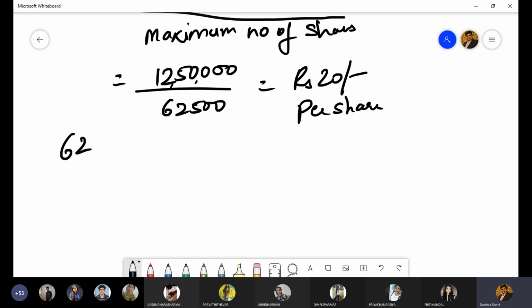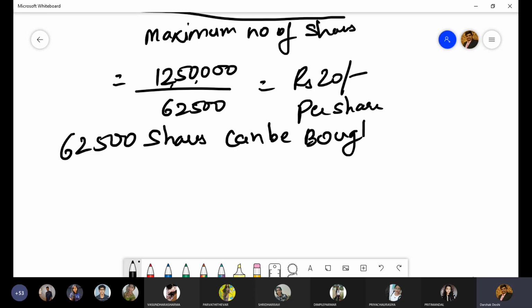Can I say 62,500 shares can be bought back at 20 per share?